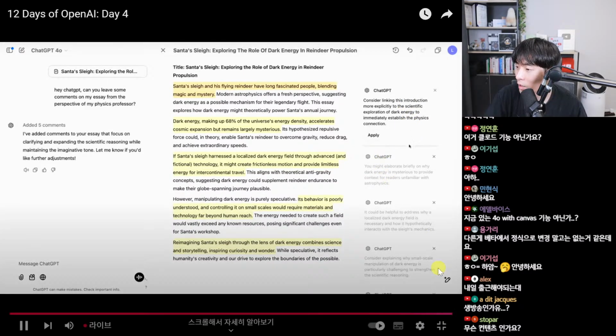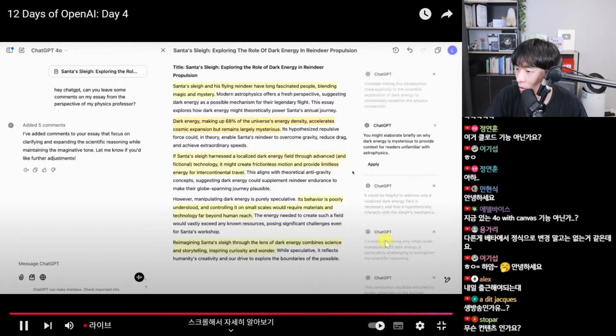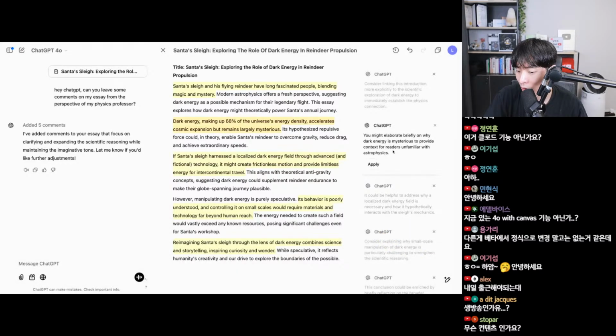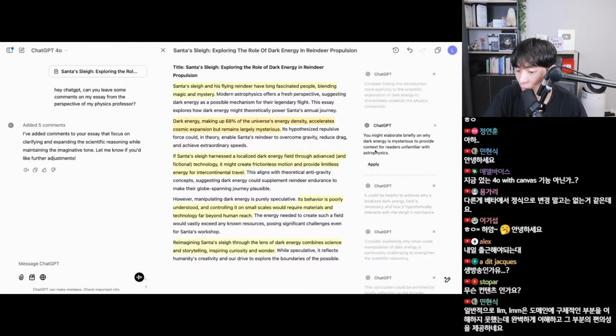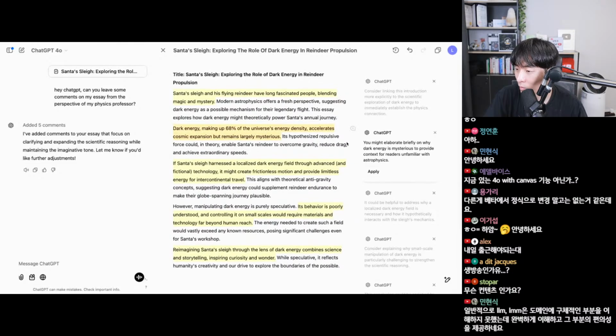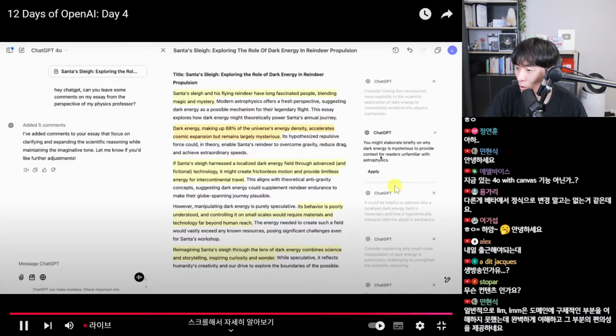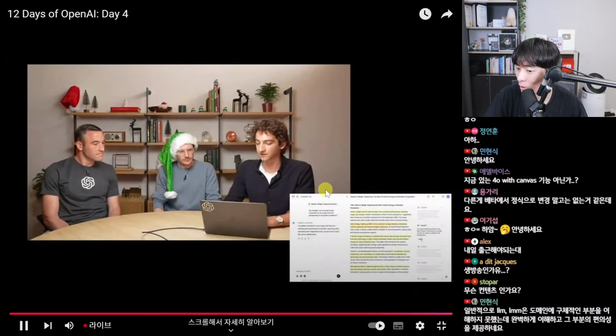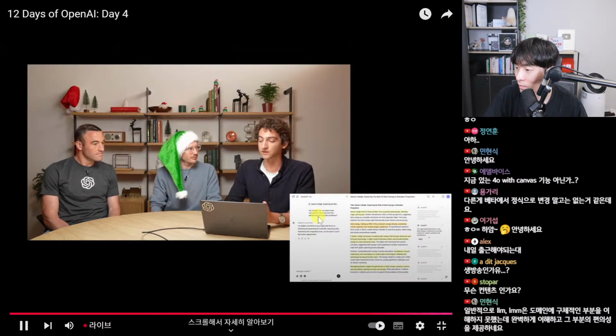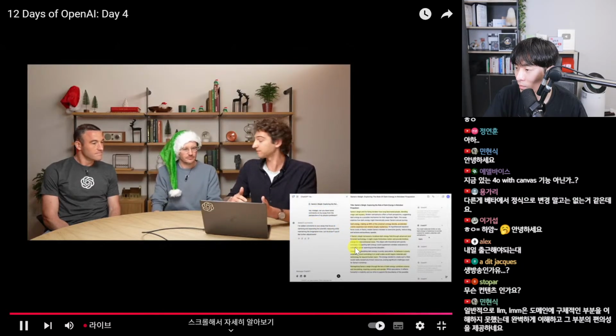Of dark energy to immediately establish the physics connection. But it didn't just respond to that in chat. It selected "Santa's sleigh and his flying reindeer have long fascinated people, blending mystery and magic." Okay, so it's like picking out sentences that it wants to give you feedback on and then writing the specific feedback per sentence. Exactly. And each of these comments, I can have an apply button. And so clicking apply would allow ChatGPT to go through and apply the edit as it sees fit. And of course, I could then reject that edit if I wanted to.